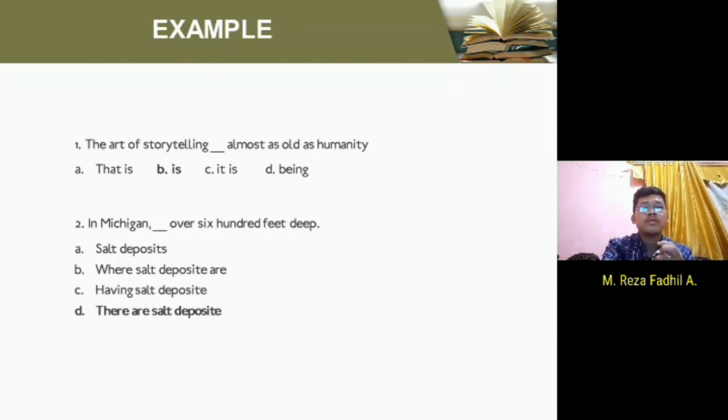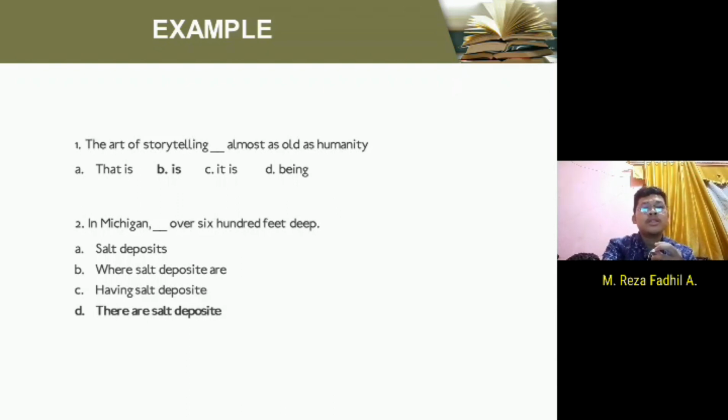Number two: in Michigan, over 600 feet deep. A. Salt deposit. B. Where salt deposits are. C. Having salt deposit. D. There are salt deposits.